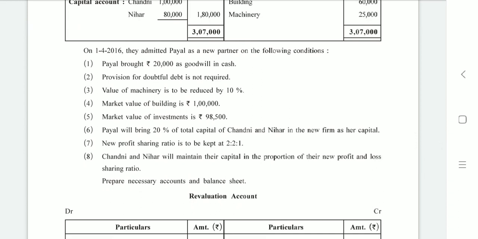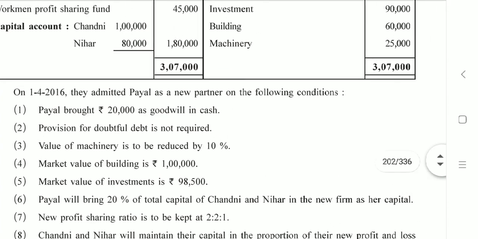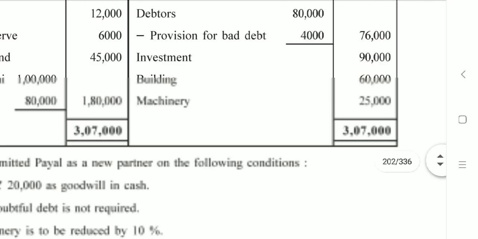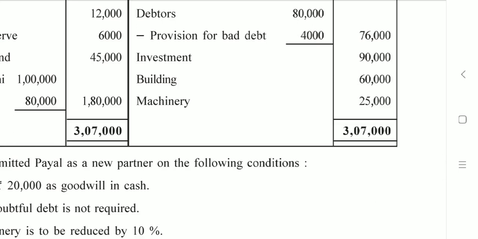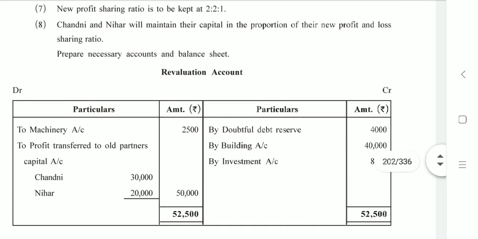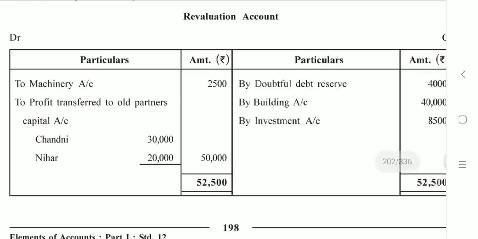Third adjustment. Value of machinery is to be reduced by 10%. Check your question. Machinery, you can see it is worth rupees 25,000. It is to be reduced by 10%. This is a decrease in the value of an asset which is recorded on debit side of revaluation account. Revaluation account debit side, page number 198.